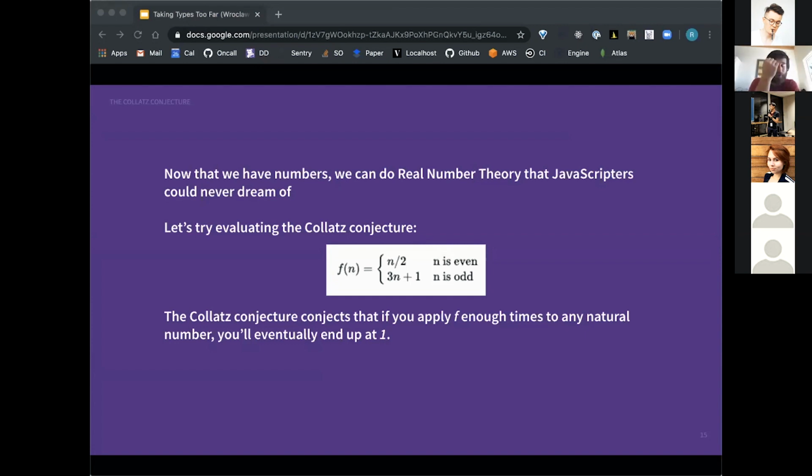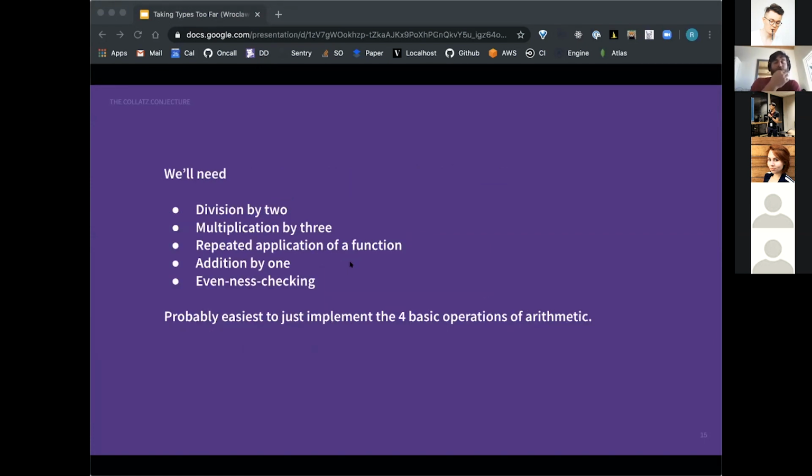So a little more formally, we see this function here, f of n. We repeatedly apply f to some number, and we say eventually we'll get to 1. When it's even, n over 2. When it's odd, 3n plus 1. So to check the Collatz conjecture, as we saw on this previous slide, we need division by 2, multiplication by 3, repeated application of a function, addition by 1, and evenness checking. So in order to do this, instead of implementing some Collatz compiler, we might as well just implement addition, subtraction, multiplication, and division, and evenness checking.